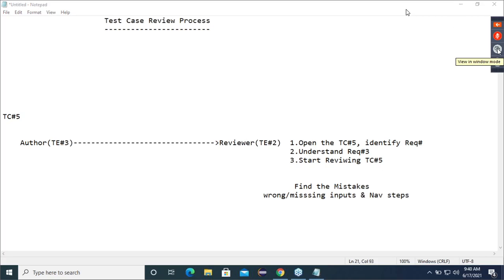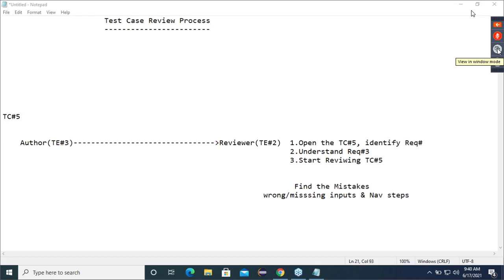Now all these mistakes, whatever he's finding, can he himself change it? Understand the question neatly. The reviewer is identifying the mistakes, correct? Reviewer is identifying the mistake. Oh, there is a problem here. This is not correct. When he is identifying the mistake, can he himself change the test case? Because he knows where the problem is.